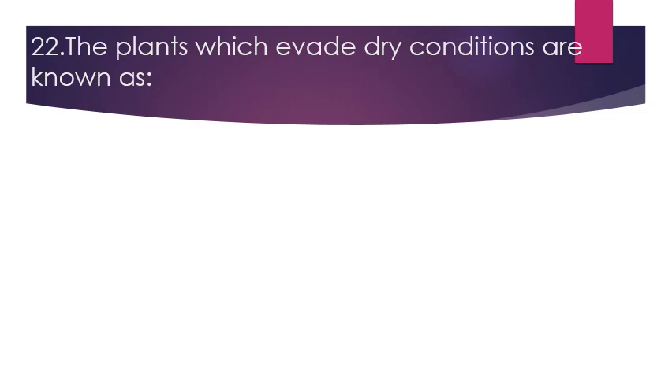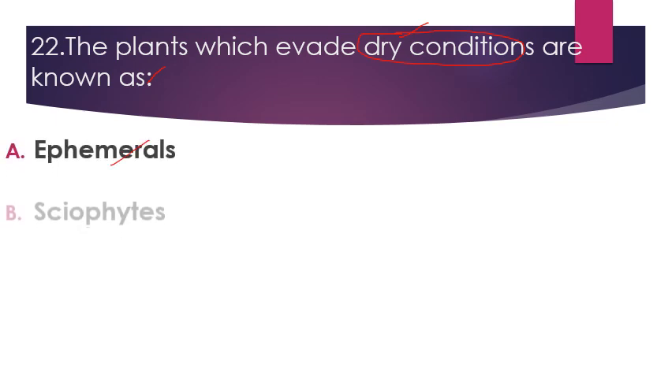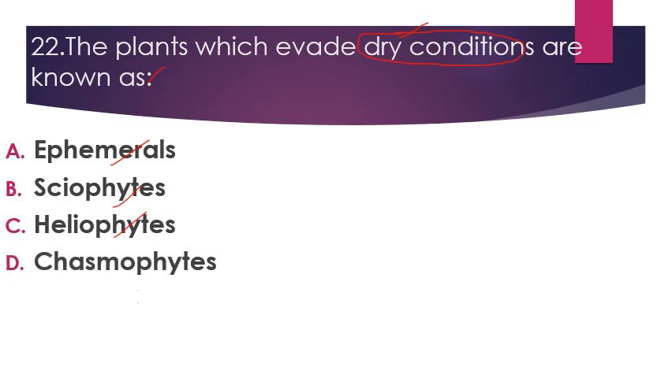Next, the plants which evade dry conditions are known as, ऐसे plants जो dry conditions को evade करते हैं, means skip करते हैं. These plants are known as ephemerals, sciophytes, heliophytes or chasmophytes. So its right answer is ephemerals. Ephemerals, this is a noun और इसका मतलब होता है which lasts for a shorter duration. जो थोड़े समय के लिए लास्ट करते हैं उसे ephemerals कहा जाता है. So these are the plants which are also known as drought escapers. इन्हें drought escapers भी कहा जाता है या फिर इन्हें कहा जाता है drought evaders or ephemerals.